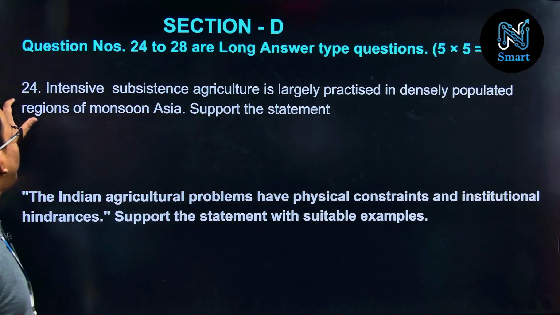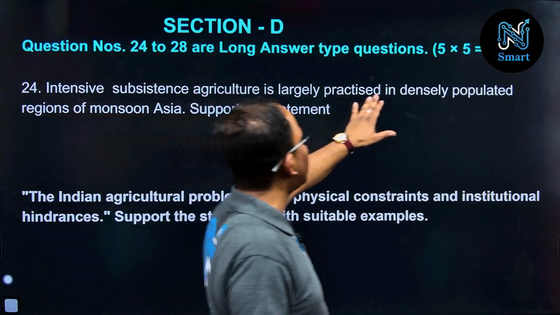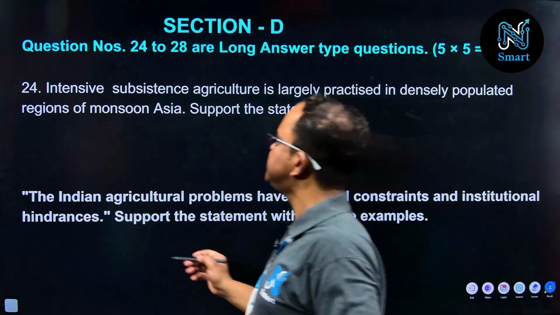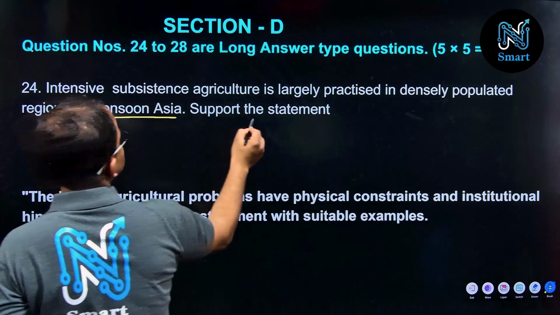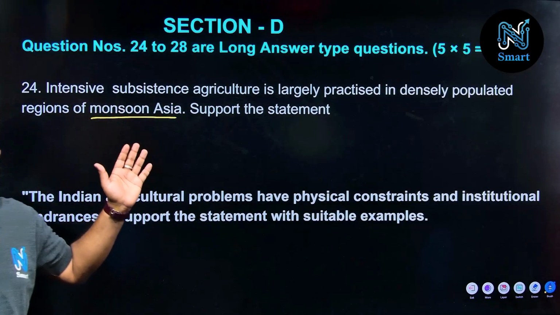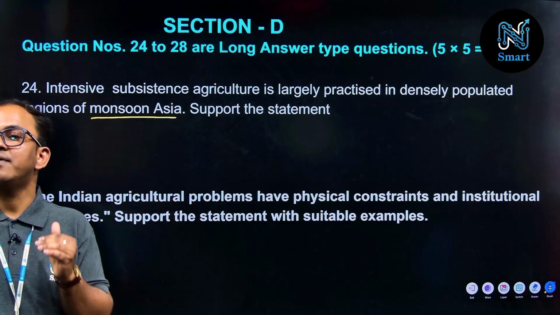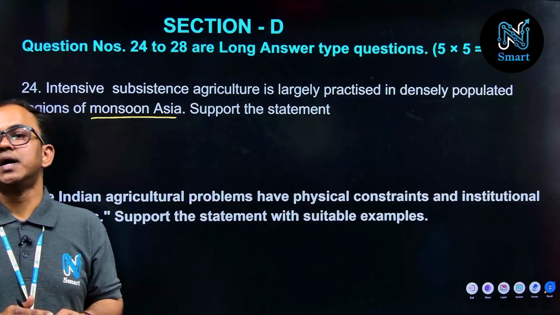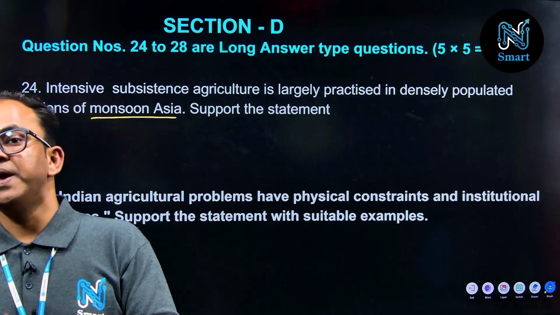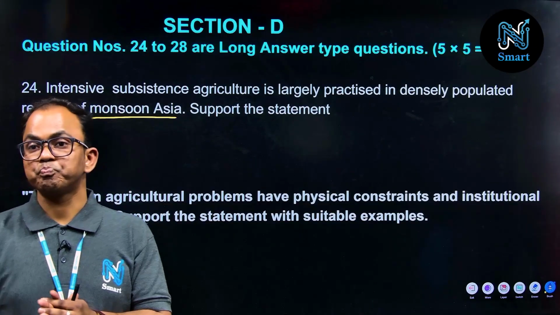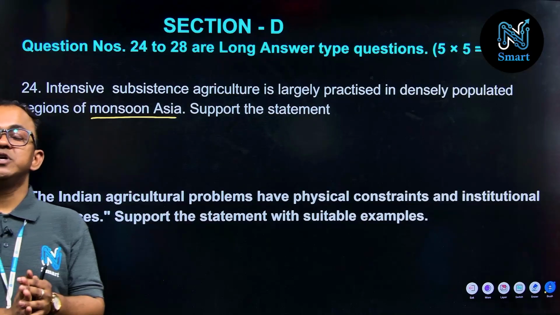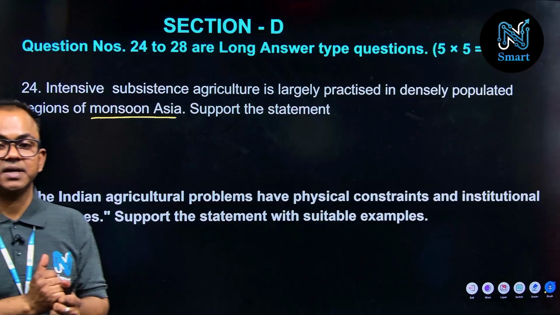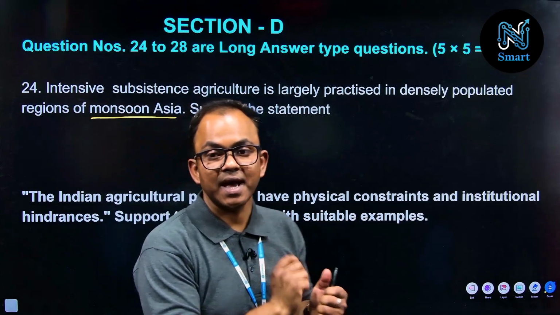Question number 24: Intensive subsistence agriculture is largely practiced in densely populated regions of monsoon Asia. Support the statement. Talking about monsoon Asia, right? We have countries like India, Bangladesh, Indonesia, Malaysia. These are the countries that belong to this monsoon Asia. And if you observe, the pattern of agriculture is intensive subsistence agriculture.